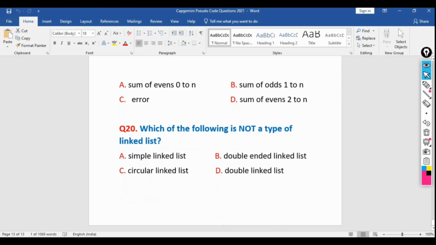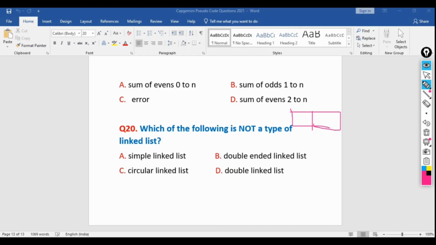So now let's move to the last question. Which of the following is not a type of linked list? It's a very easy question. Simple linked list, circular linked list, double-ended linked list, or the double linked list. Which one is the correct answer? Double-ended linked list. It is not there in C or Java or Python, wherever, because in the linked list only the simple linked list, this kind of thing,